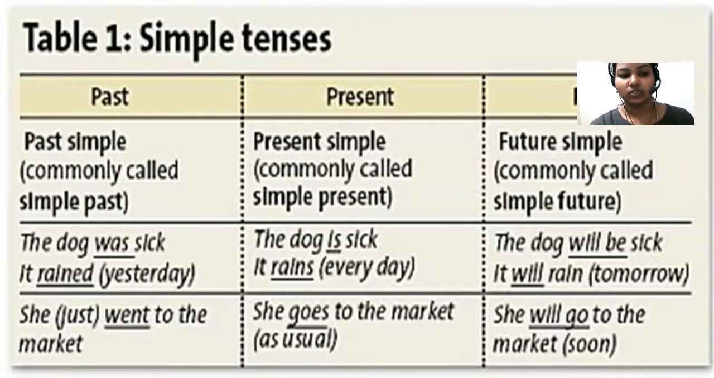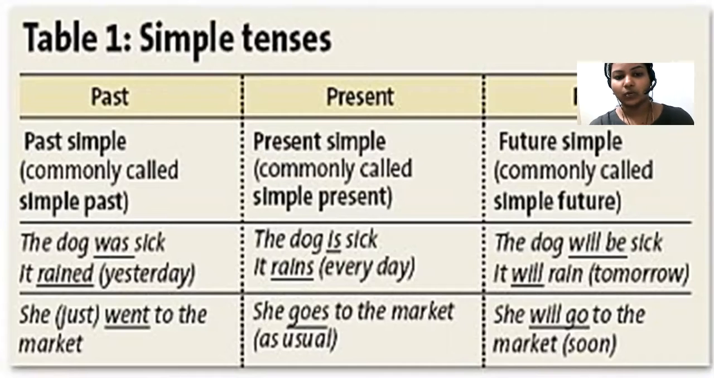Okay, so the dog was sick. Okay, it rained. So here the dog was sick. So here was is the verb which we use to indicate the past tense. Okay, and rained, it rained. Okay, rained is again past tense form of verb which we use to indicate the time. Okay, so she just went to the market. Okay, so went here is the past form of verb.